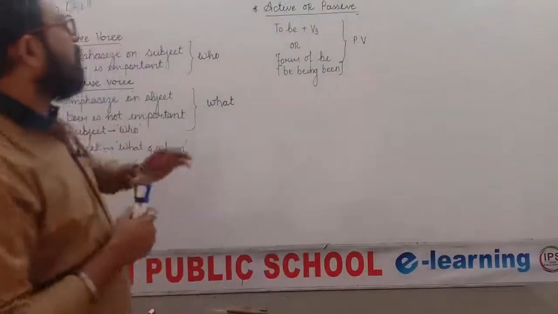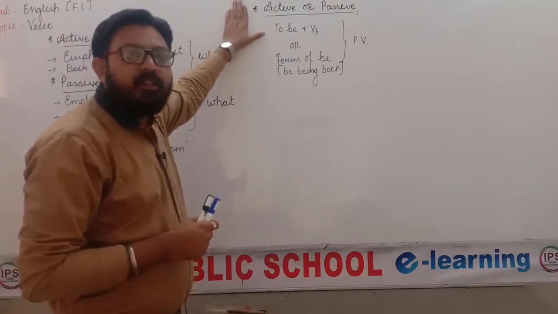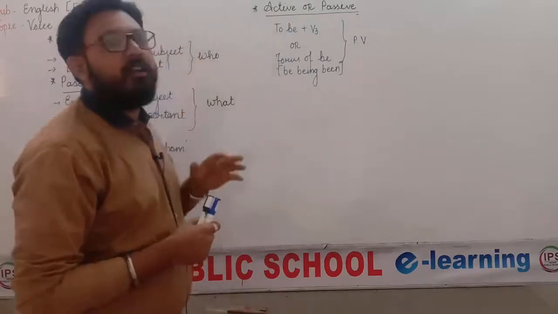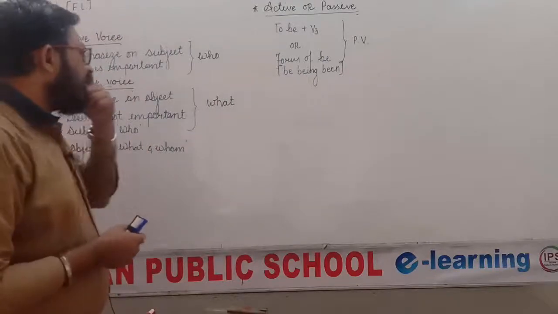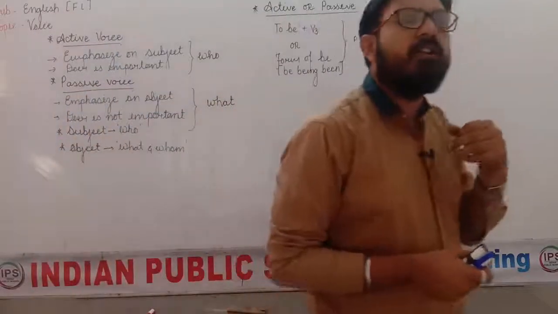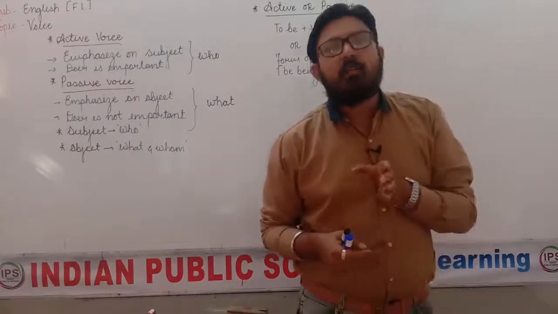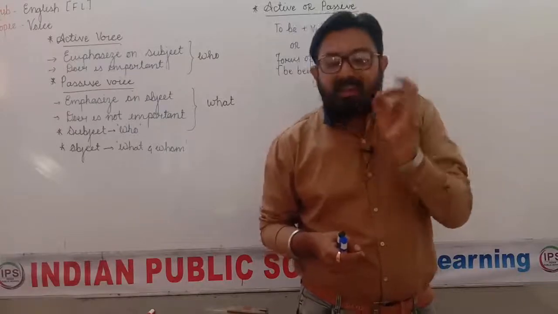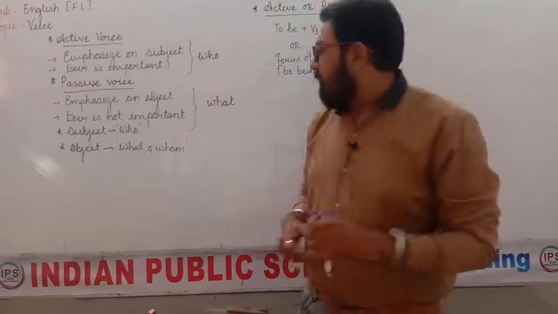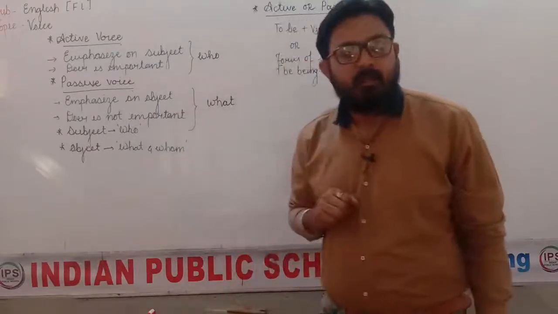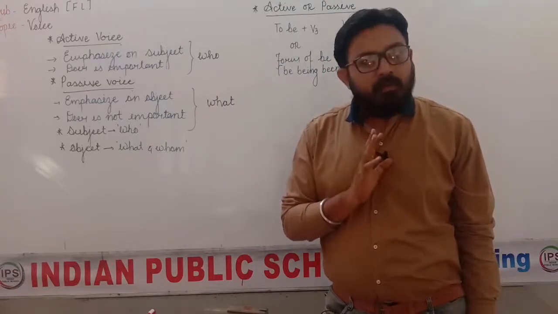Now the first thing we have to do is identify whether the sentence is active or passive. Once you have identified that, if the sentence is active, then your next work is to identify whether it can be transferred into the passive or not, because every active voice sentence cannot be transferred into the passive voice. When can we transfer the sentence into passive voice? If there is an object. If the object is not given, then that sentence cannot be transferred into the passive voice.